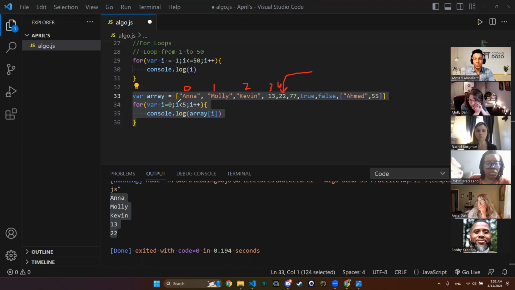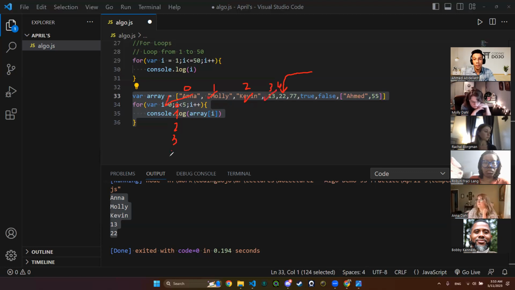Is 0 less than 5? Yes, so I will be having Ana. Then I plus plus. I will be having 1. Is 1 less than 5? Yes, so I will be having Molly. I plus plus, so I will be 2. Is 2 less than 5? Yes, so I will be having Kevin. I plus plus, it will be 3. Is 3 less than 5? Yes, I will be having 13.